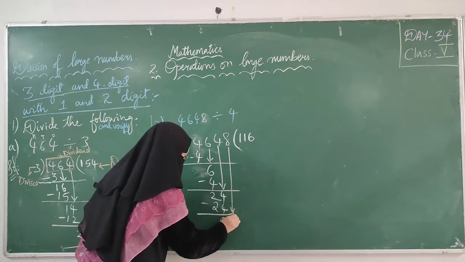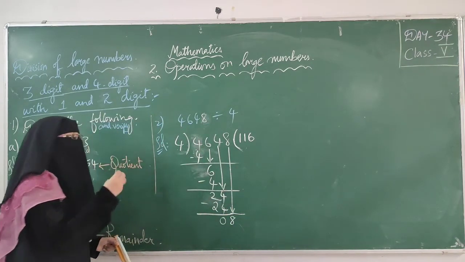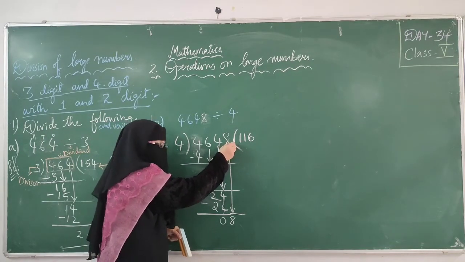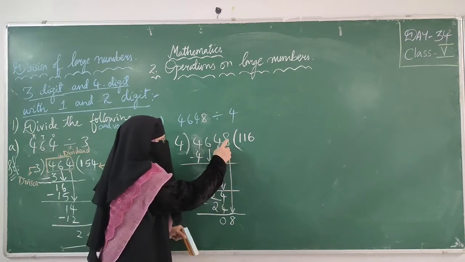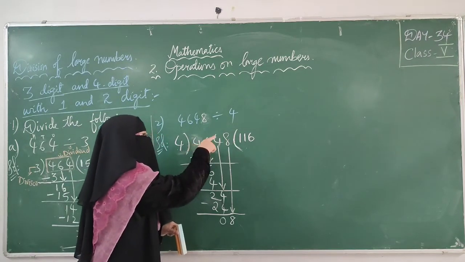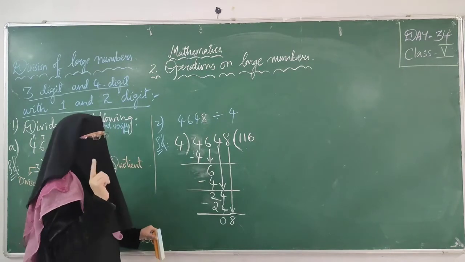I'm taking other digit 8. You have to move on to division. You have to complete your division until you are left with no digit. Here you should not have any digit left, you will have to keep on multiplying. If you have left any digit, that means your division is incomplete. You have to completely divide this dividend. Complete all the digits you have to divide. You should not leave any digit.